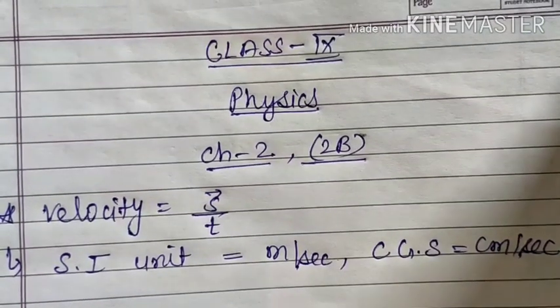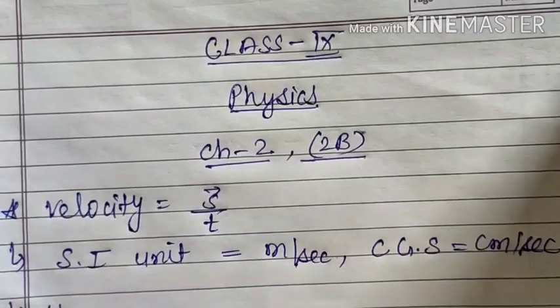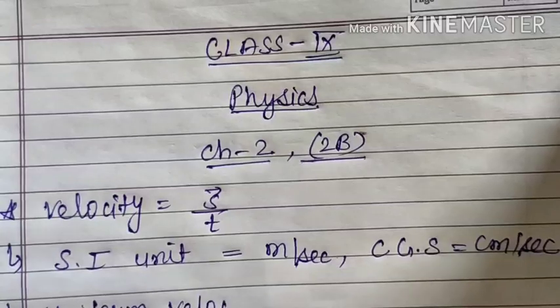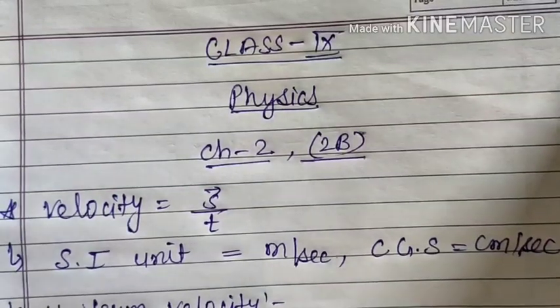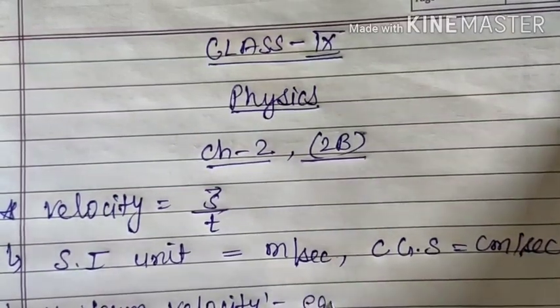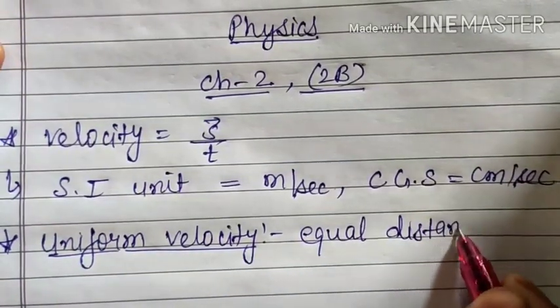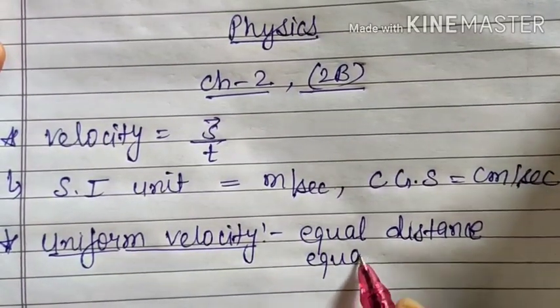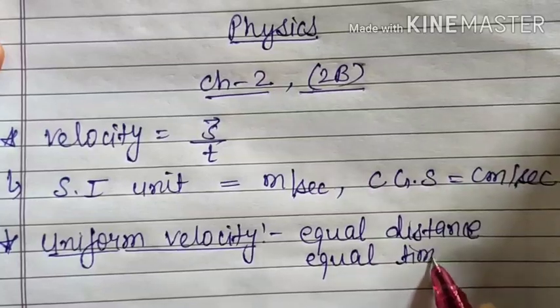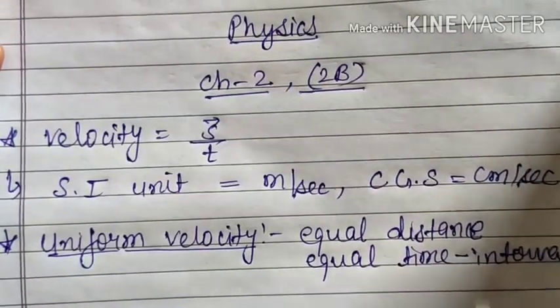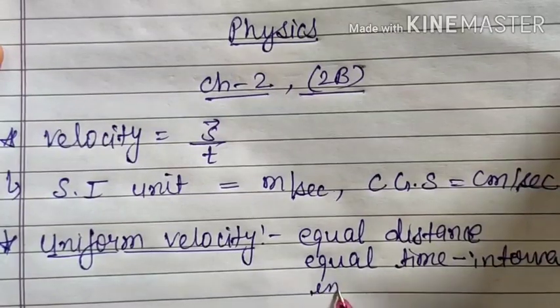Okay, now our first topic is uniform velocity. As we discussed in uniform speed, similarly uniform velocity means a body covers equal distance in equal time intervals, and in the same direction.